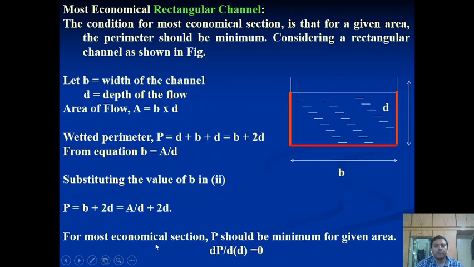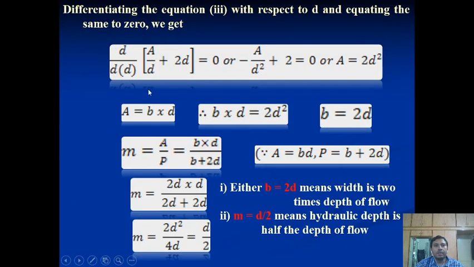For getting the economic channel section, as per the definition, the perimeter should be minimum. So we take the differentiation of the perimeter with respect to the depth of the water, dP by dD is equal to 0. Taking this differentiation with equation 4, we get minus A by D square plus 2 is equal to 0. You are all aware of how to take the differentiation. So at the end we get the area is equal to 2D square.